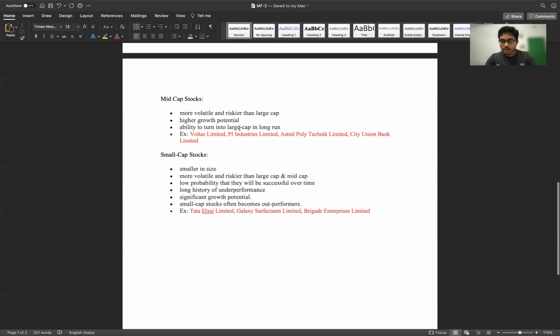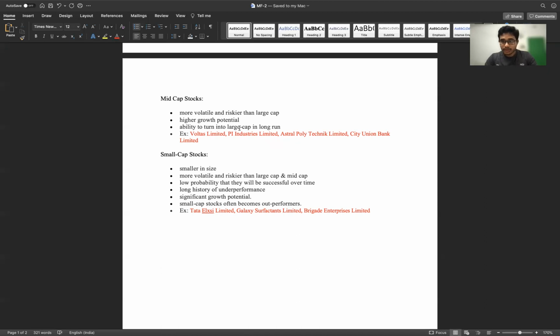In case of small cap stocks, these are small companies which have underperformed for a long time. However, the growth potential can be huge, and sometimes a few small cap stocks become outperformers. So here risk will be more and reward can be more.